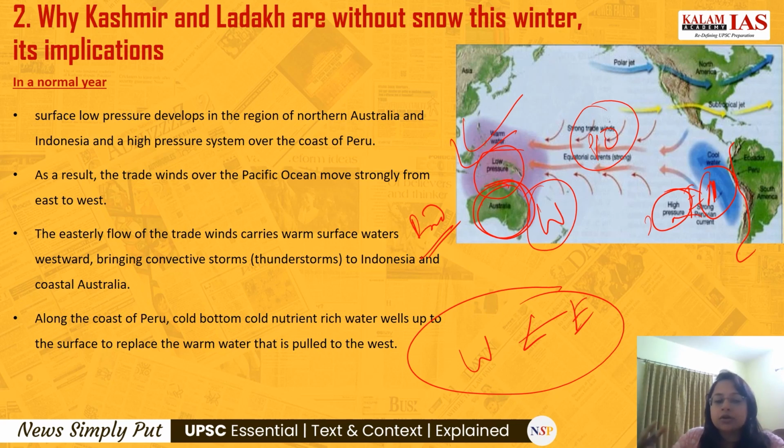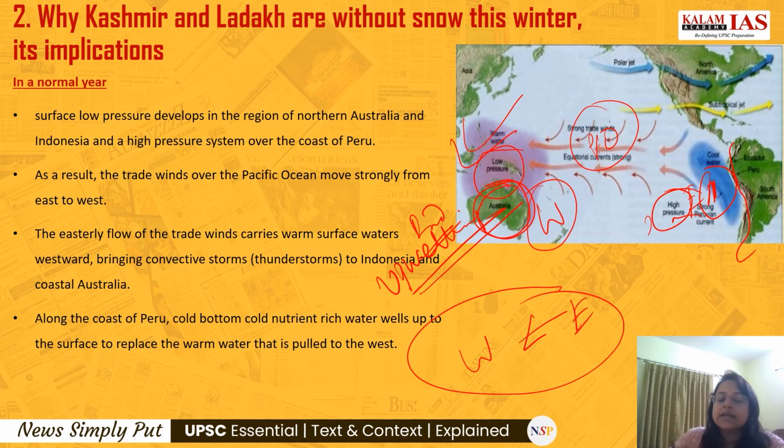Along Peru, what will happen? When the warm water is moving away from the coast of Peru, the cold bottom, nutrient-rich water wells up. It is called upwelling. So the cold bottom water rises up to the surface to replace the warm water that is pulled to the west.